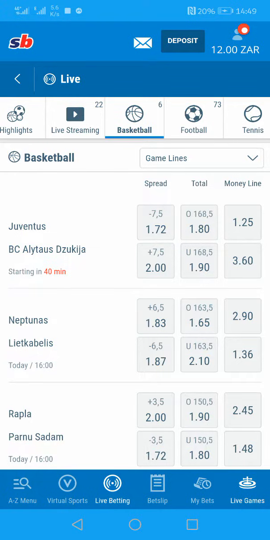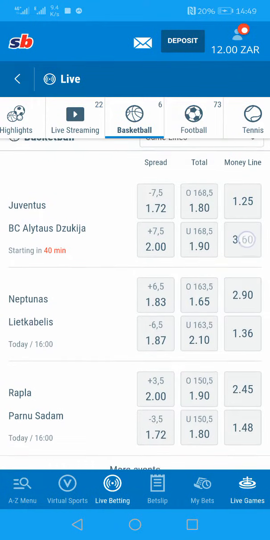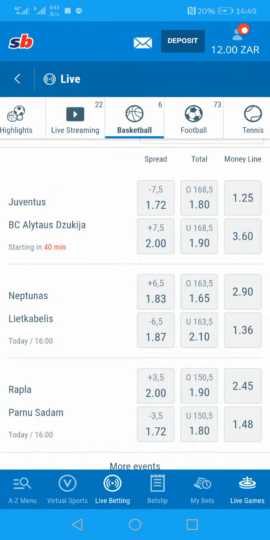Why? Because here you only have an option for the home team, which is Juventus in this case, to win. And on the other odds, you have another team, BC. Let's just call it BC. BC is playing away, but you don't have an option for a draw.